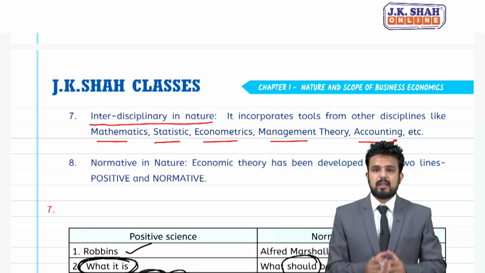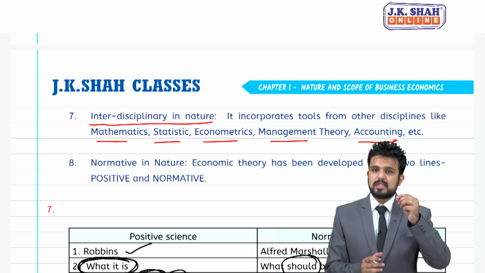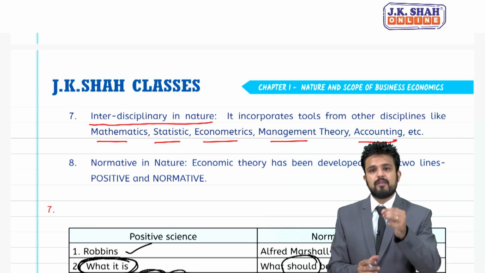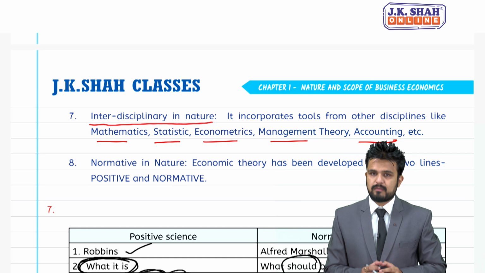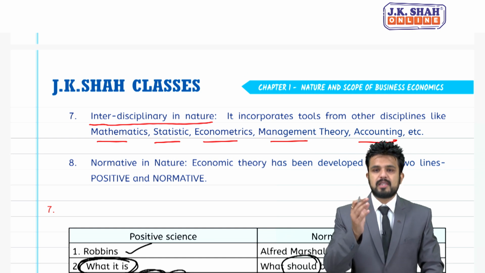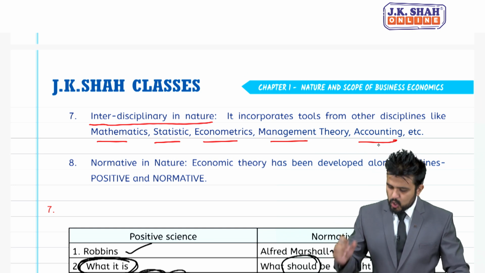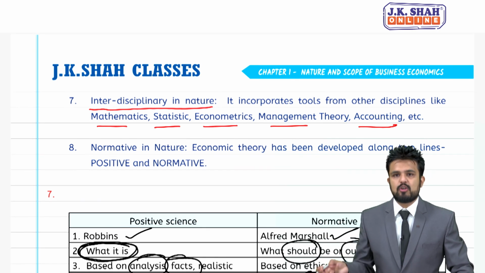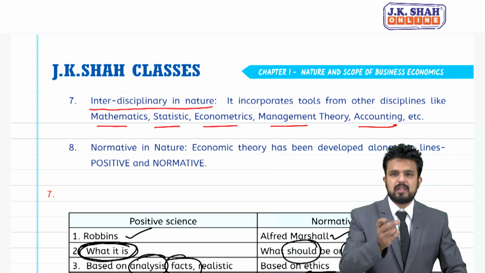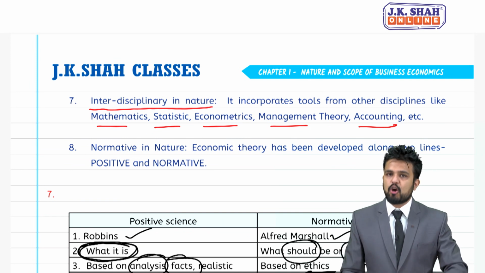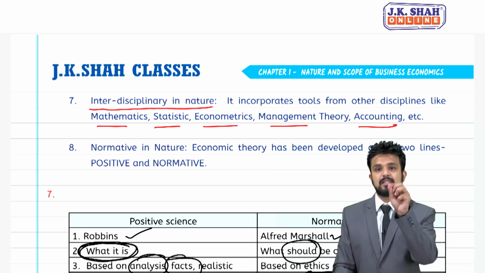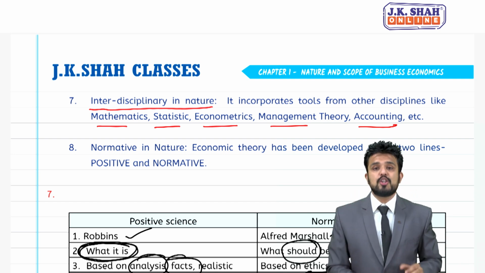So, please understand, a business manager is going to use different weapons, different tools. Tools from mathematics, econometrics, statistics, finance, management, accounts, and all these concepts they are going to use in a business, and accordingly decisions will be taken. So, I would say it is interdisciplinary in nature, also known as multidisciplinary in nature.